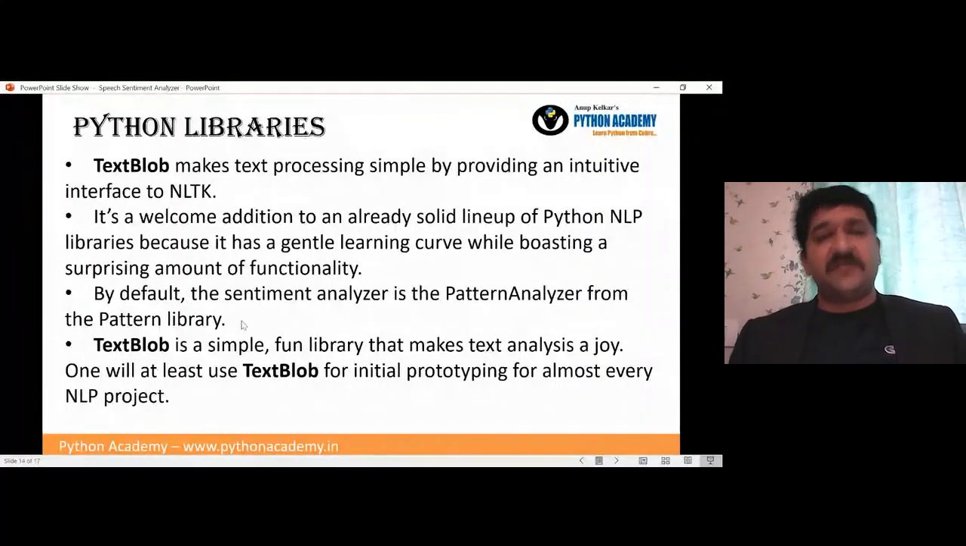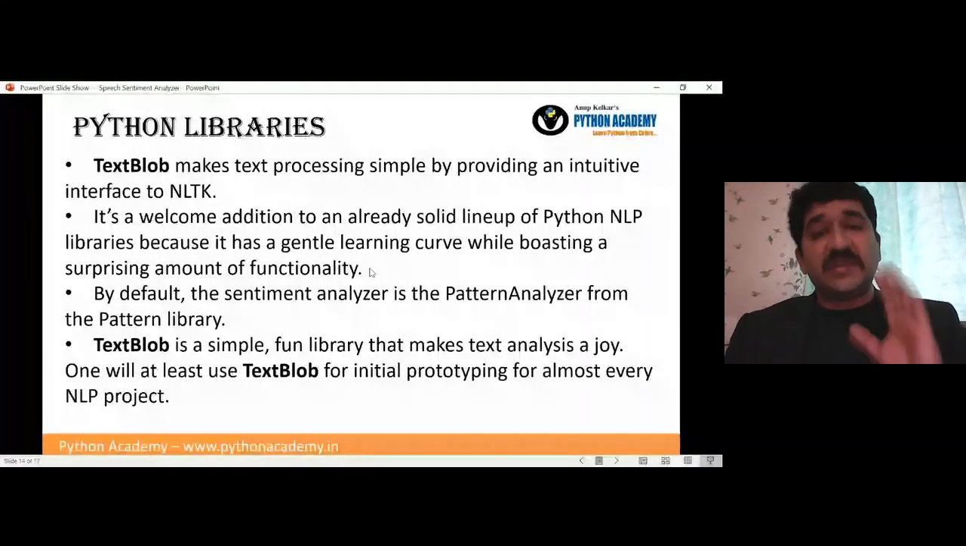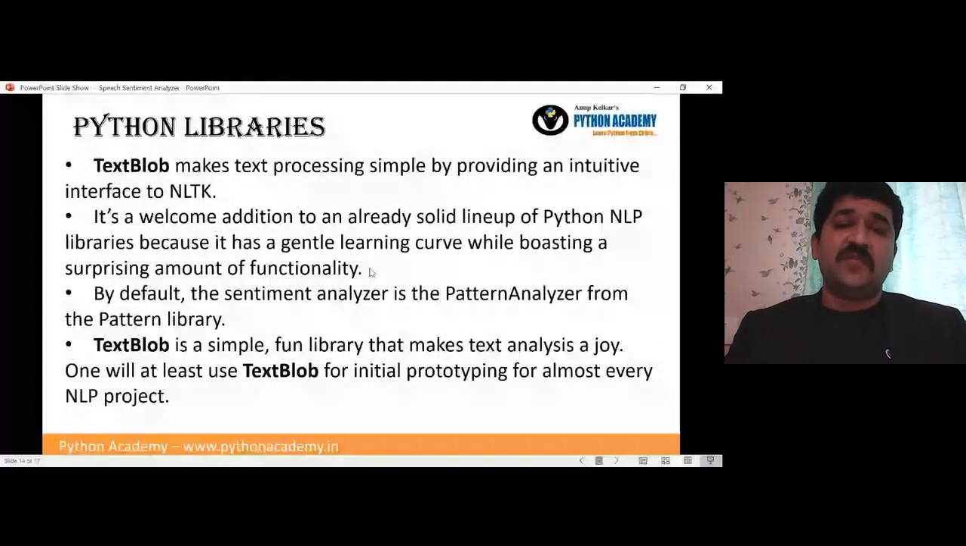Pattern is one of the libraries in Python which uses this pattern analyzer in TextBlob. TextBlob is a simple, fun library that makes text analysis a joy. One will at least use TextBlob for initial prototyping for almost every NLP project. So as I said, for the starting phase, whenever you want to work with Python libraries specifically for NLP, natural language processing, it is always good to work with TextBlob because it is a very good, simple library